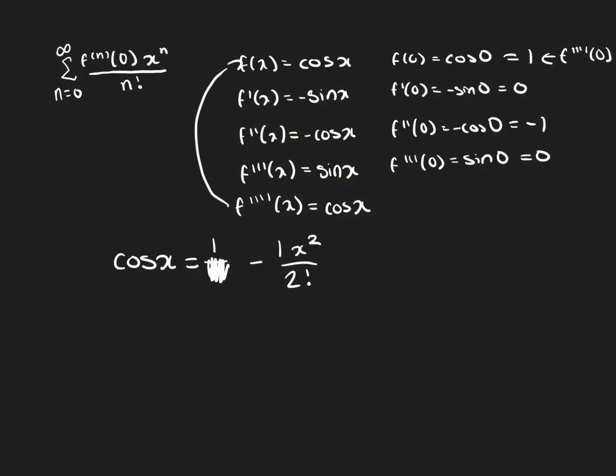So our fourth term will not exist. So it'll just be zeroed out. And then we move on to our fifth term, which is the fourth derivative. Well, cosine of x is just 1. So we have plus 1. And since n is 4, we're going to go x to the fourth, divided by 4 factorial. So that means this pattern is going to repeat. So it's going to be x to the 6 factorial, plus x to the 8 factorial. And we have this alternating plus and minus, just like we did with sine of x.